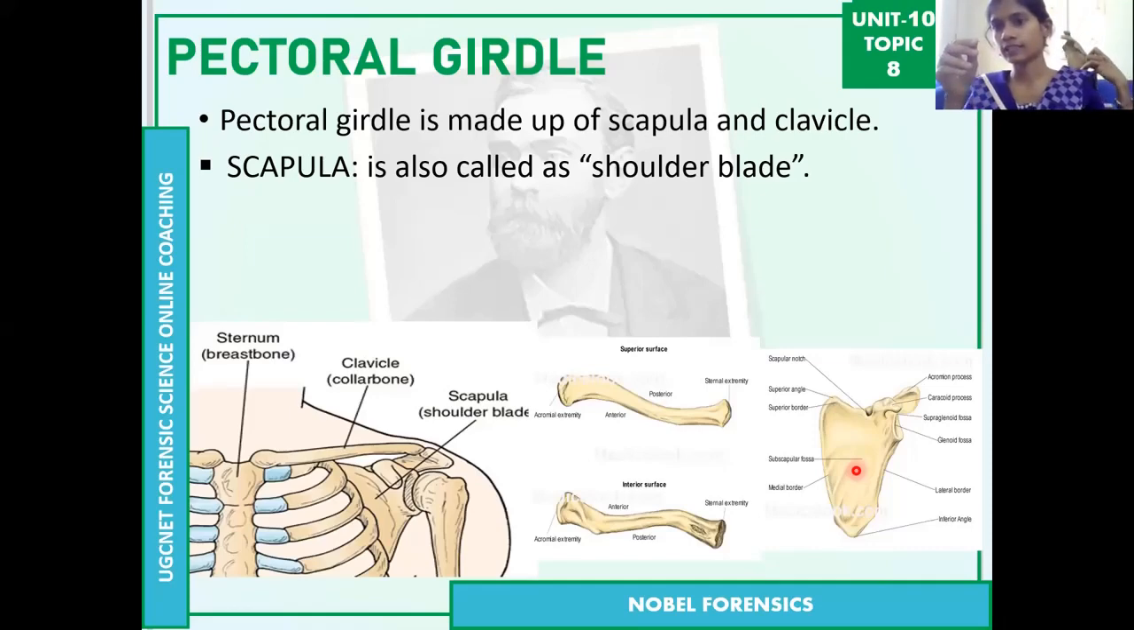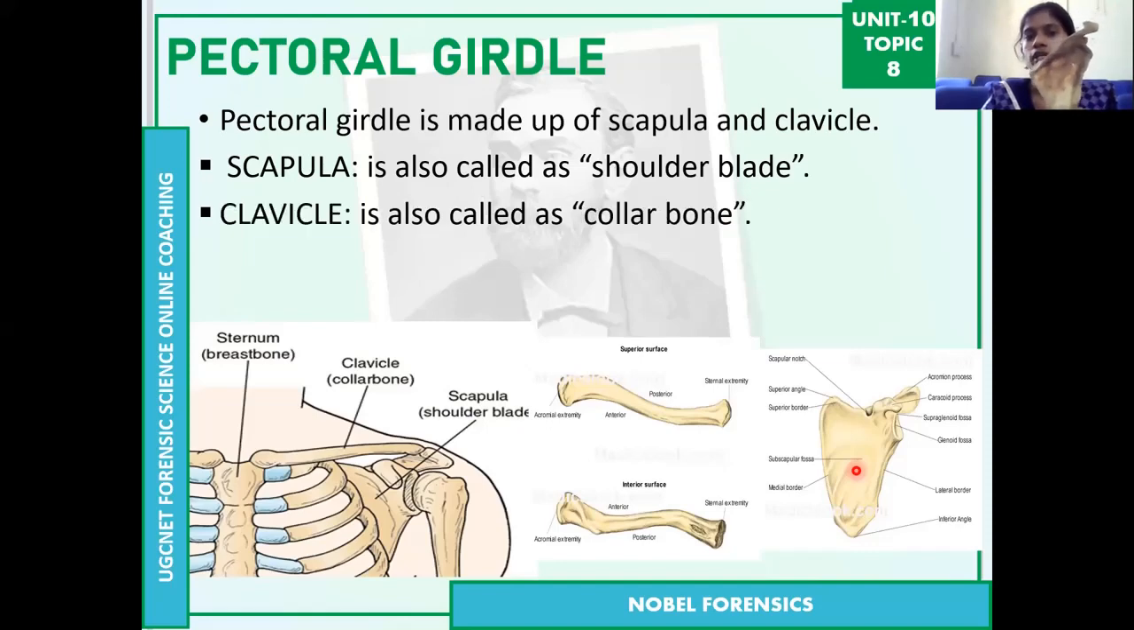From the back side, it is like this. So this is the shoulder bone, and you can call it the scapula, shoulder blade, or shoulder bone. Scapula is the original term for the bone. Then coming to the clavicle, this is the clavicle. There are two scapulas in the body and also two clavicles. These are the collarbones, or clavicles. So two collarbones and two shoulder bones form four bones. These four bones we call the pectoral girdle.